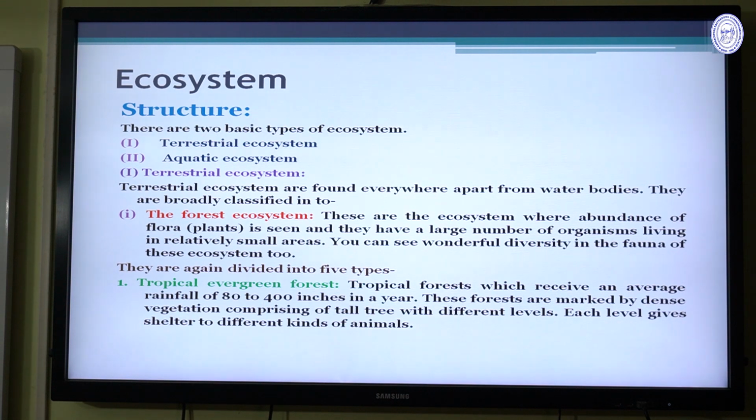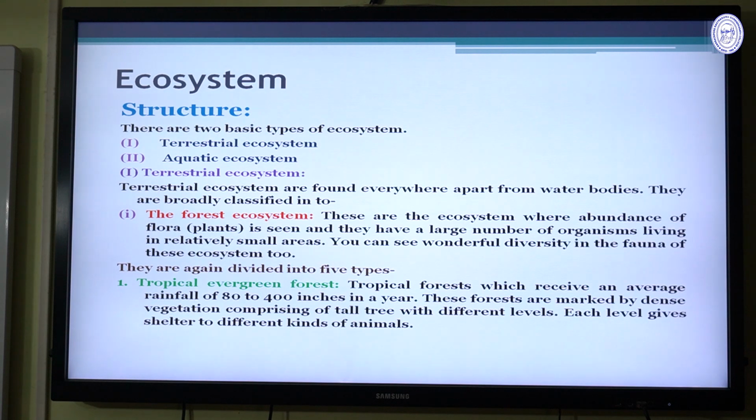There are two basic types of ecosystem. One is the terrestrial ecosystem and the other is the aquatic ecosystem. Terrestrial ecosystems are found everywhere apart from water bodies. They are broadly classified, beginning with the forest ecosystem. The forest ecosystem is one of the terrestrial ecosystems.